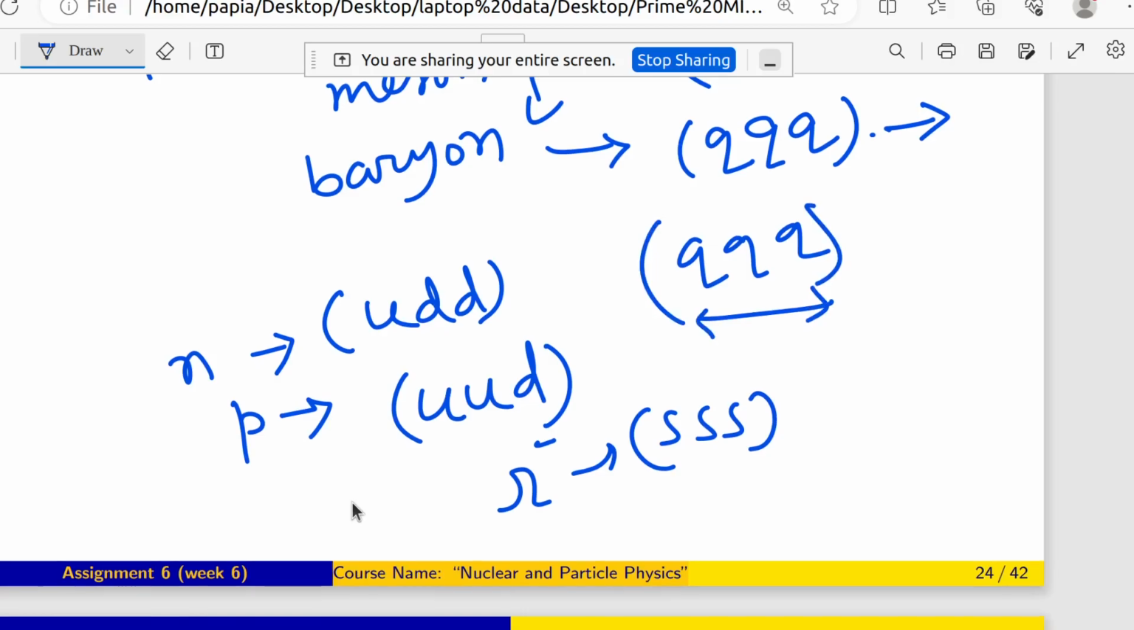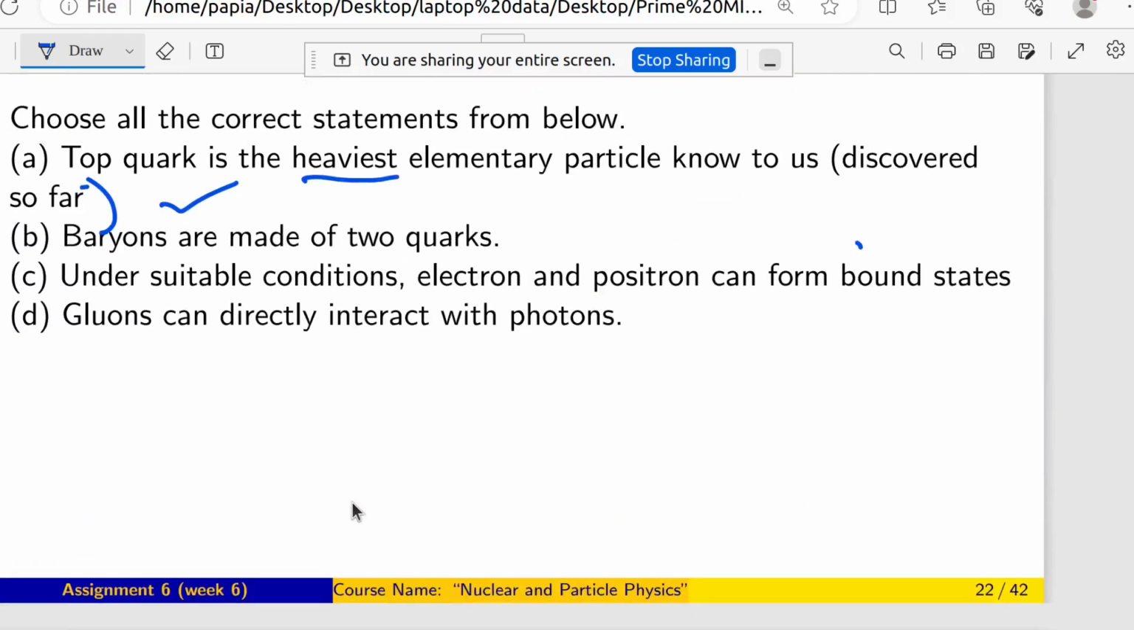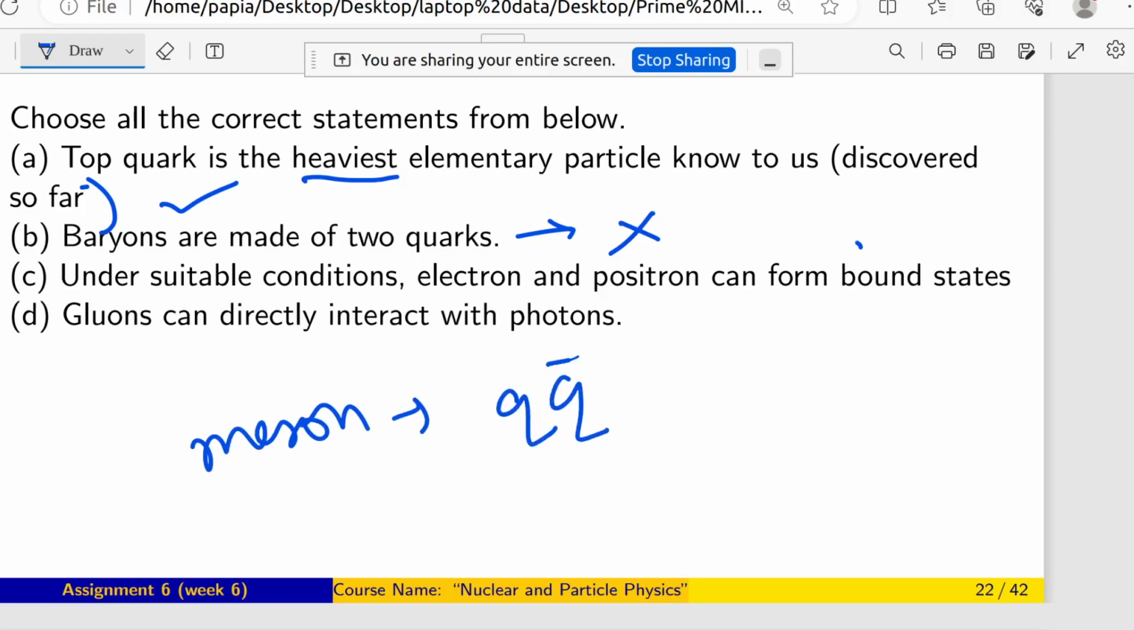So whatever it is asking here, that baryons are made of 2 quarks, that is not correct. Baryons are made of 3 quarks. But if they are asking that mesons are made of q q-bar, then we can say that mesons are made of 2 quarks. That is fine. So the second statement is wrong. Now coming to the third option.